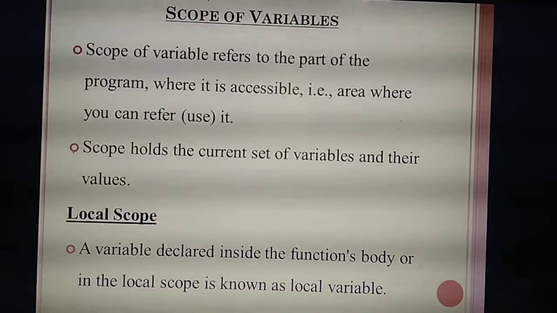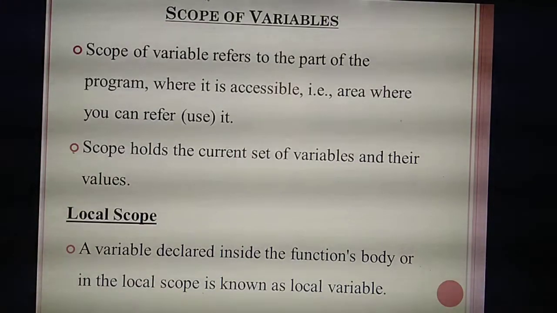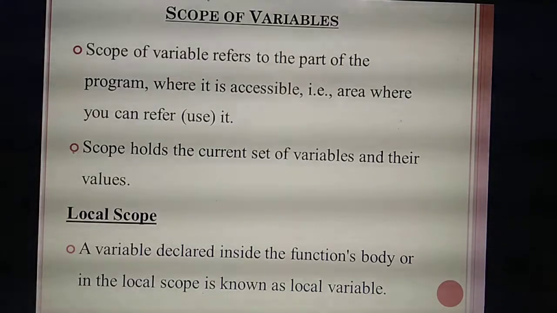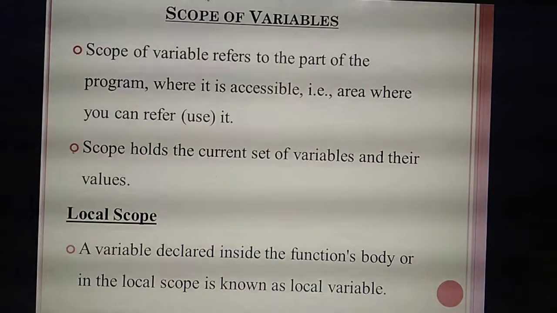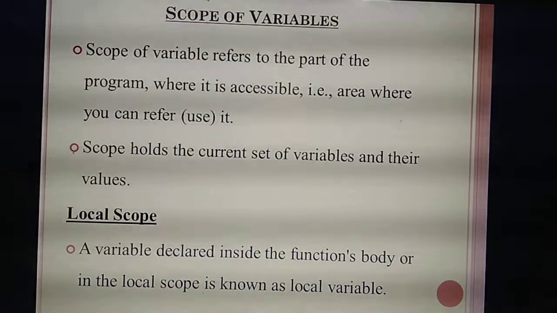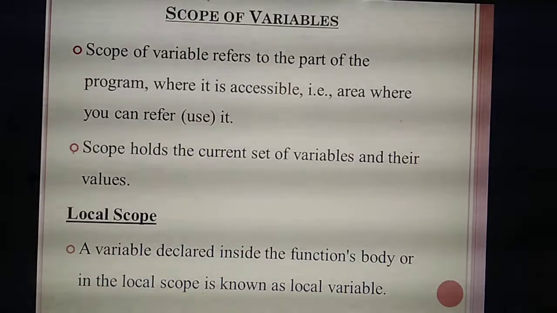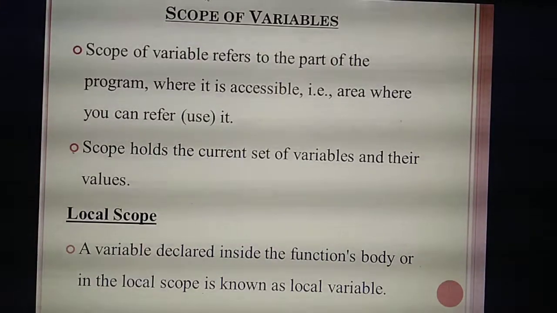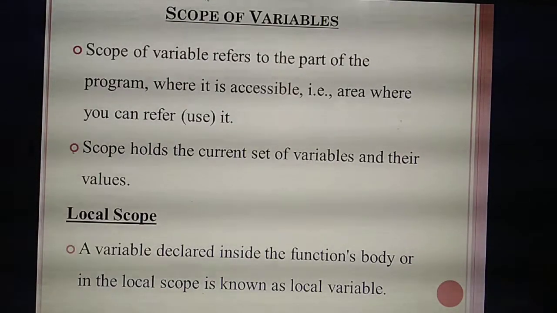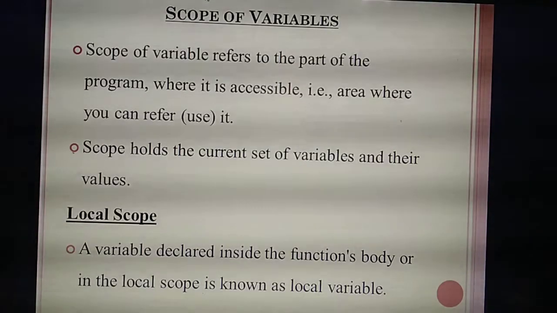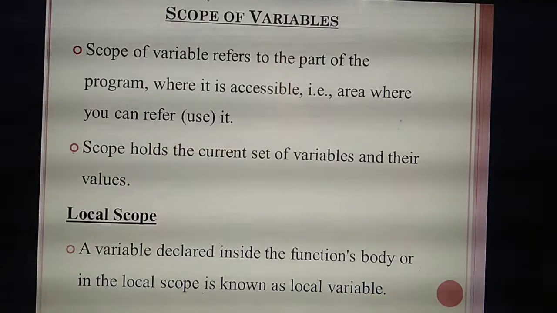Understood? What do you mean by local scope? The variable you are defining inside the function, that we are calling a local scope. The variable you define inside the function, that variable you are calling which variable? Local variable. Understand? And the variable defined inside the function can be accessed only inside the function. That's the important thing of local scope. You can't access the variable outside the function. If you access the variable outside the function, you will get an error.